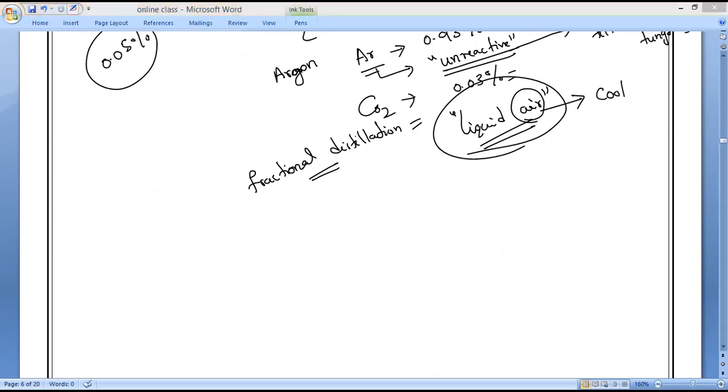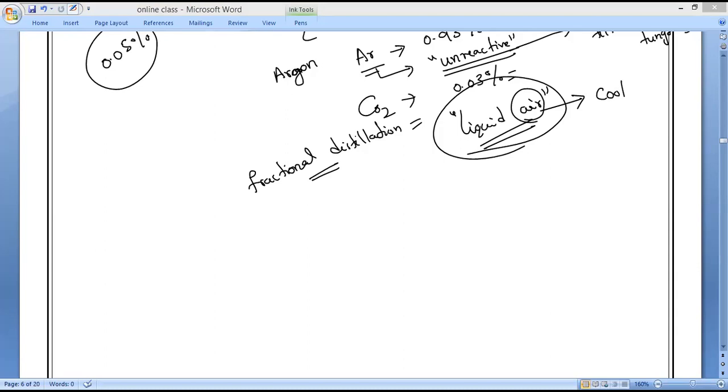Now, let us take this fractional distillation. To understand it, we need to know that the different gases of air have different boiling points, and their boiling point difference is less than 25 degrees Celsius. In our NCERT book, except carbon dioxide, they have given the boiling points of nitrogen, argon, and oxygen.